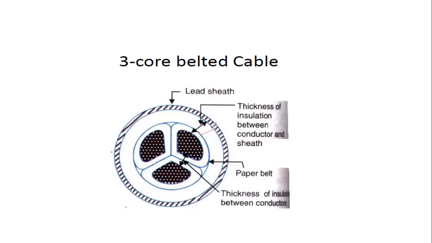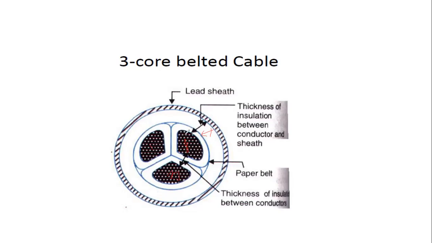This is the gap. This gap indicates the thickness of insulation between the conductor and the sheath. And this is the paper belt. This is the paper belt, and this is the 3-core cable. This is core 1, core 2, and this is core 3.